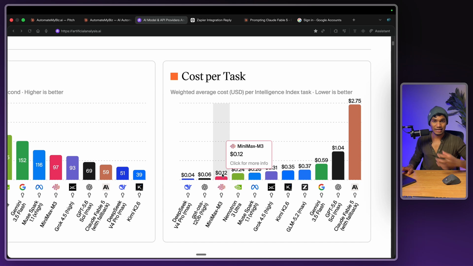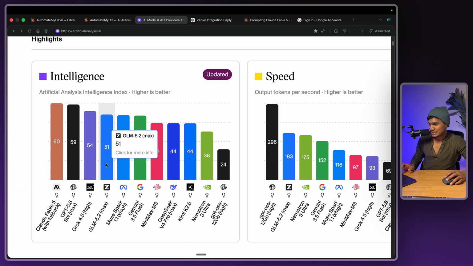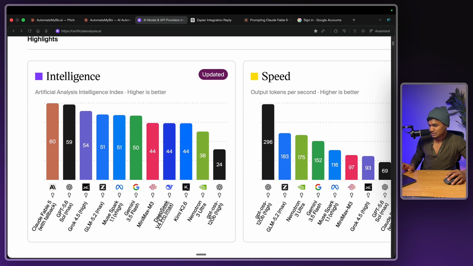I personally use Minimax. That's what I use. Although I was born in Saudi, my parents are from India. So, my roots can't let me spend more unnecessarily. Look at the cost of it. It's like 10, is it 10 times or 20? It's 20 times. But I'm getting somewhat similar outputs, right? If you look at the intelligence, Minimax is right around there. Where the hell is Minimax? It's right around there, right?